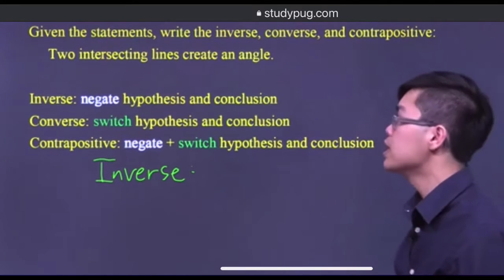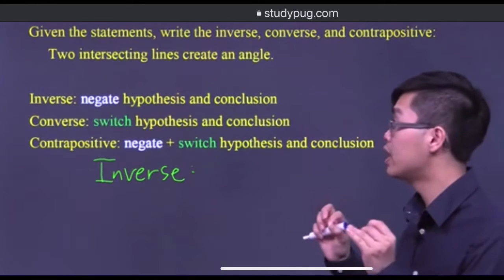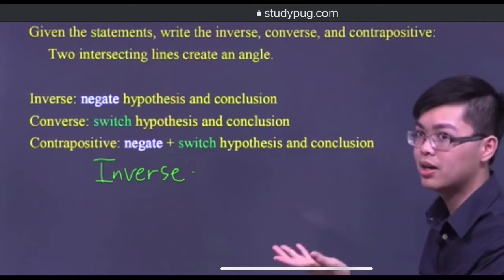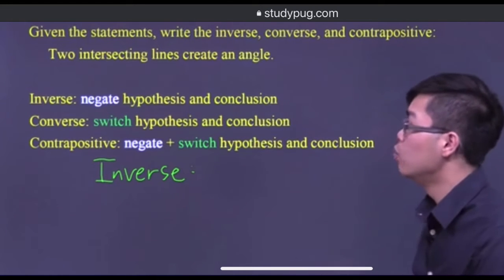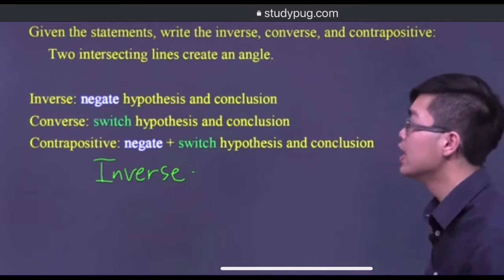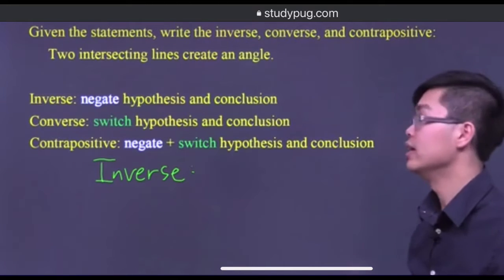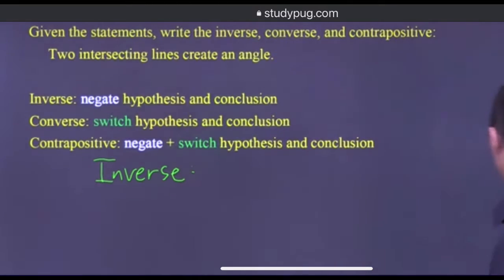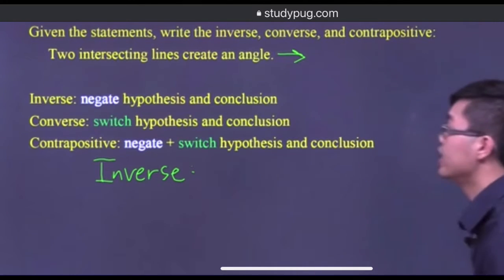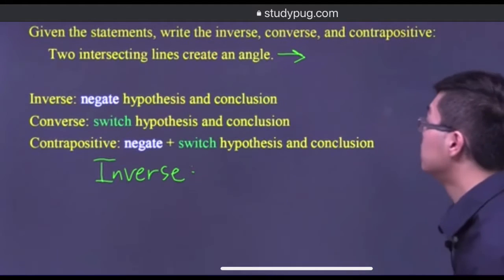Why? Because the statement is actually not in the if-then form. We don't see an if, blah blah, then blah blah. We first have to make this sentence into that form, then write the inverse. So let's go ahead and take this and write it into an if-then statement.